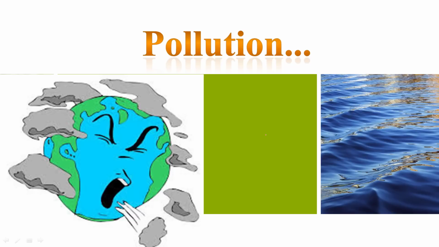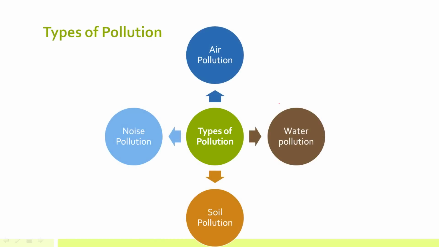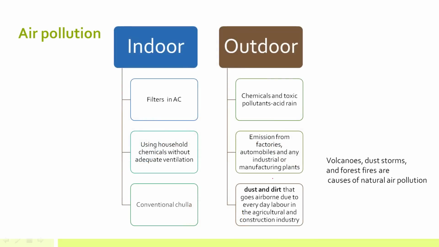So let's start with pollution in this lesson. Now, what is pollution? Pollution is actually the introduction of any undesirable element in the environment that has a harmful effect on the environment. Now, this pollution can be classified into various types. It can be air pollution, water pollution, soil pollution, noise pollution, radiation pollution, etc. So let's discuss air pollution first.